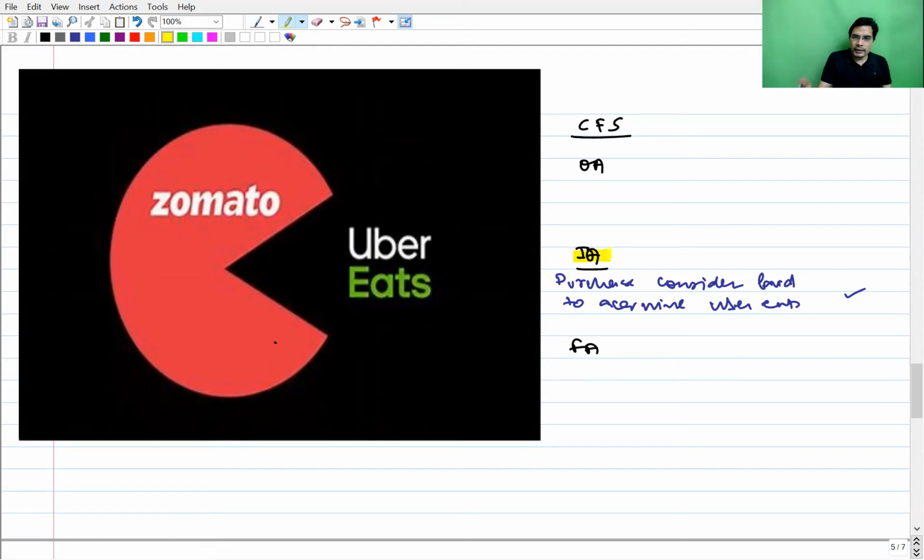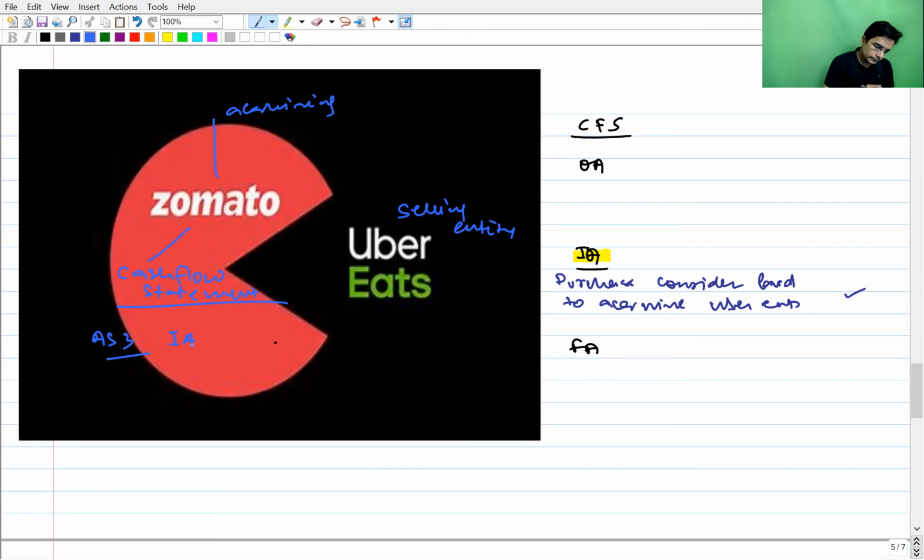So whenever one entity acquires another entity, the consideration which the acquiring entity is paying to the selling entity, the money which Zomato will pay to Uber Eats, in the cash flow statement of Zomato, it should be shown in investing activity. This is what Accounting Standard 3 is saying.